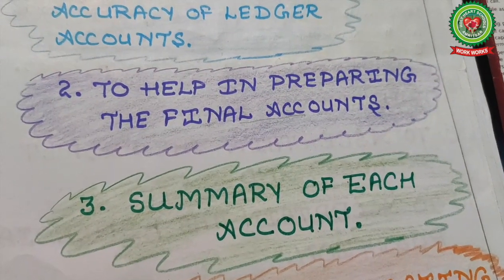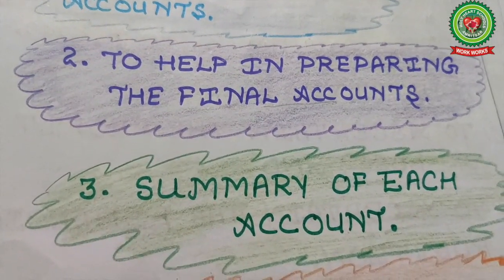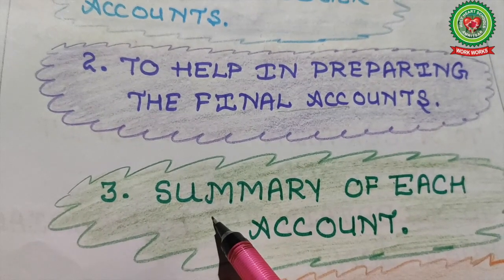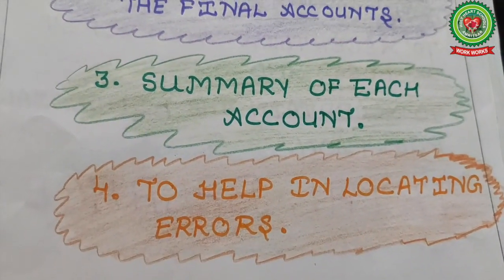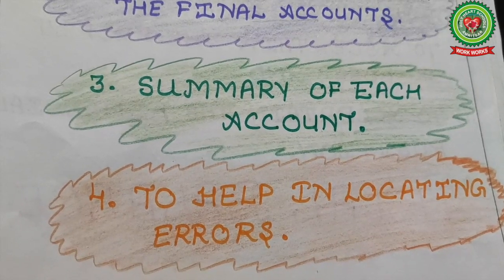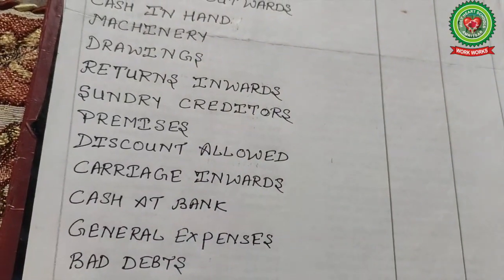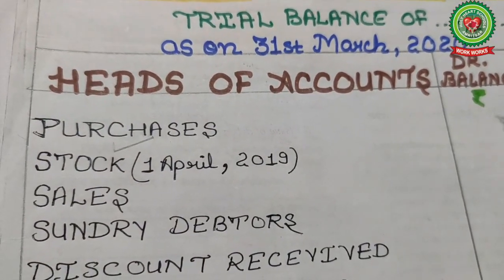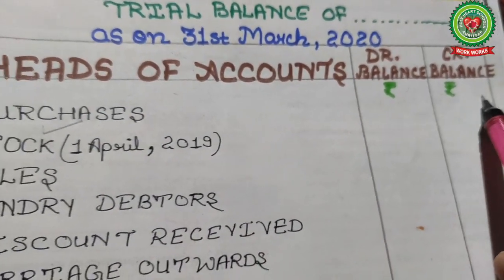Third, summary of each account. It is a type of summary of each account. Balances are shown like individual accounts, and only balances are available in the trial balance, debit balance or credit balance. And the fourth, to help in locating errors. You can locate errors very easily with the help of the trial balance. So see the specimen here of a trial balance: heads of accounts, debit balance, credit balance.